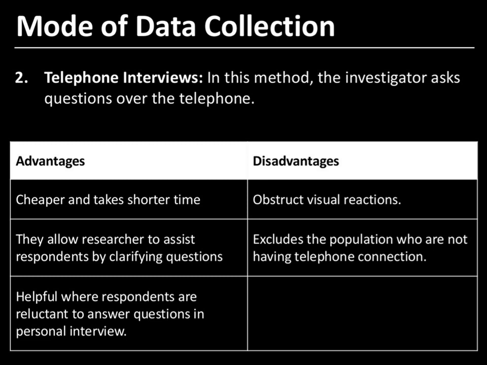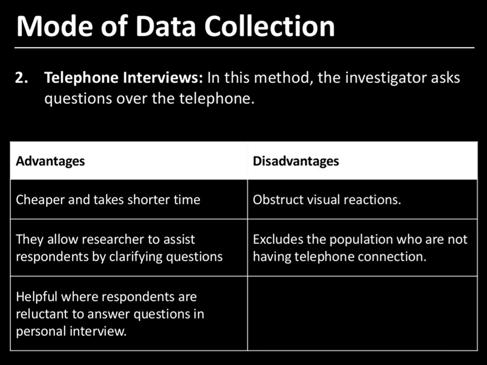Sure, if the person does not have a smartphone, can he attend online classes? No. Like that, here also, if the person is not using a phone, then he is not able to answer, and we are not able to contact him. And biasness: if the investigator is biased, he may call only those people whose marks were good. Okay, what is the point? To give the highest result. So that will be there.